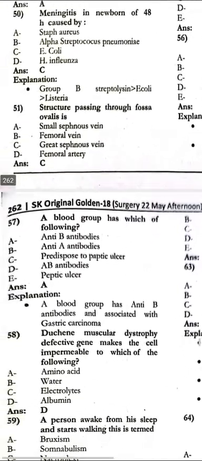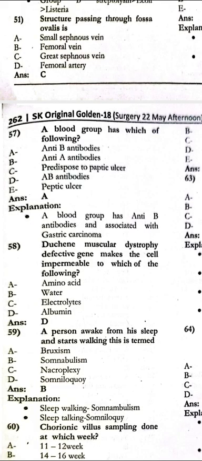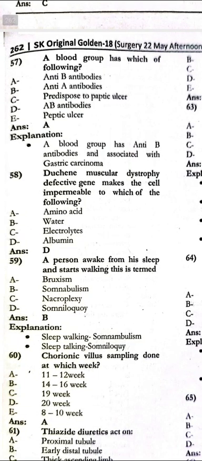Next, which blood group has which of the following? There is a anti-B antibodies. The Duchenne's muscular dystrophy defective gene makes the cell impermeable to which of the following? There is albumin. The person awakes from his sleep and starts walking. This is termed as the somnambulism.